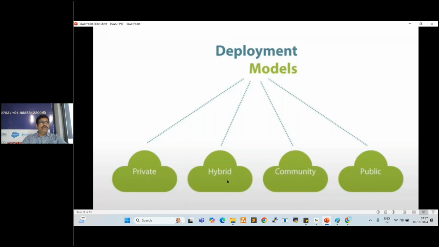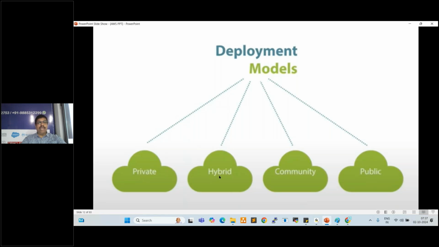First of all, what is cloud? It is an on-demand availability of computer system resources. So private cloud is an on-premises cloud, our local cloud, our office premises cloud, local servers. Okay. Public cloud is AWS cloud, Azure cloud, Google cloud, right? So we can access it through the internet, which is a public cloud, right? So private cloud, public cloud.